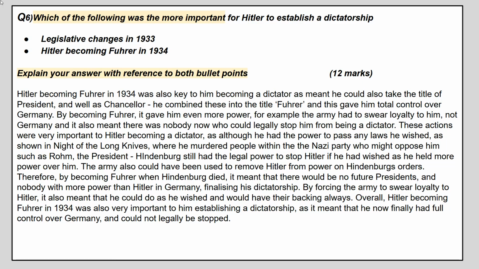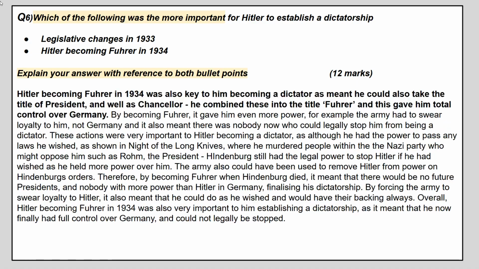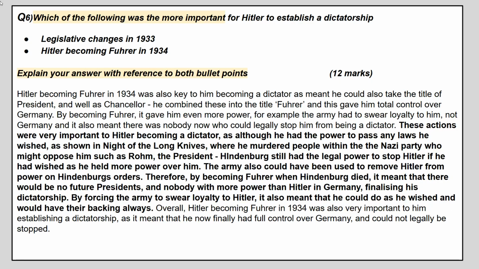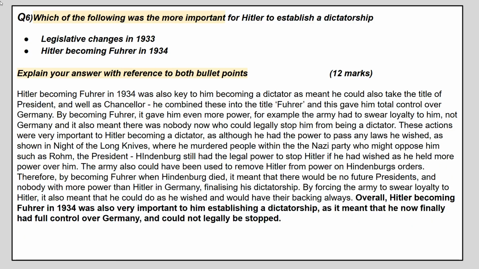By forcing the army to swear loyalty to Hitler, it also meant he could do as he wished, and would have their backing always. Overall, Hitler becoming Fuhrer in 1934 was also very important to him to establish a dictatorship, as it meant he now finally had full control over Germany and could not legally be stopped. So, just highlight those key points again. There's my theme, there's a bit of description and some examples, here's my main analysis there with some good knowledge, and then I'm linking back afterwards.